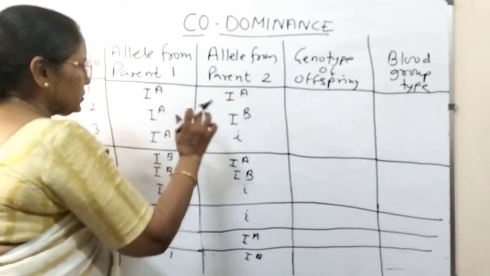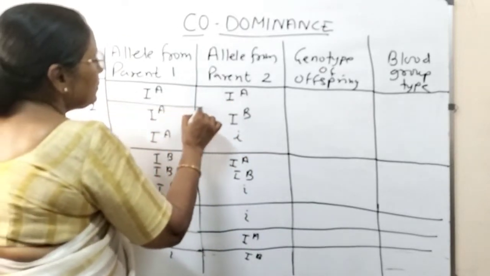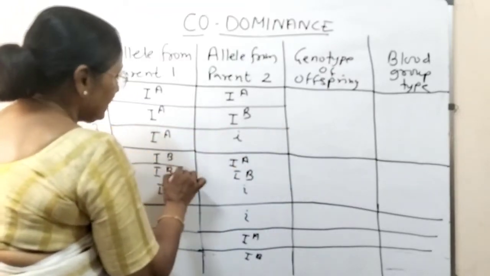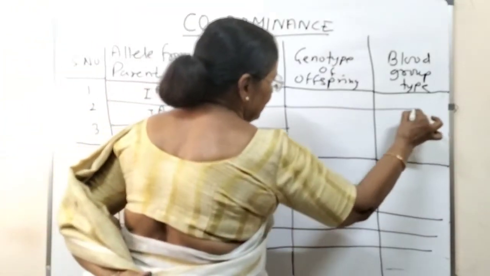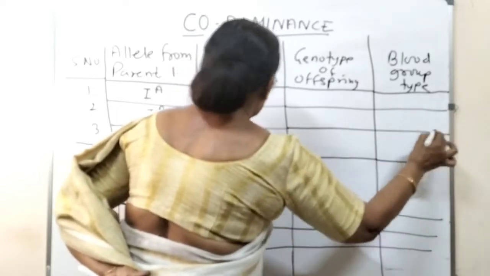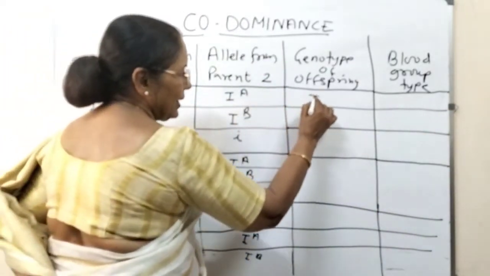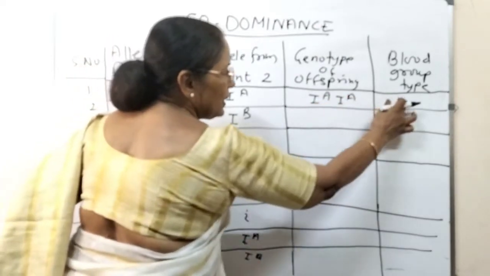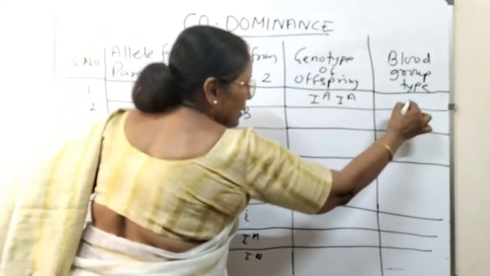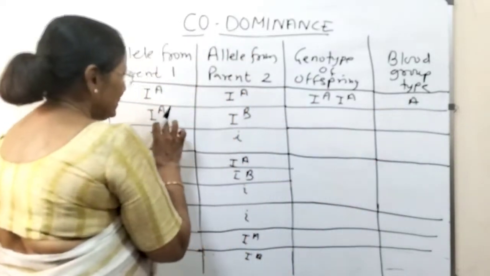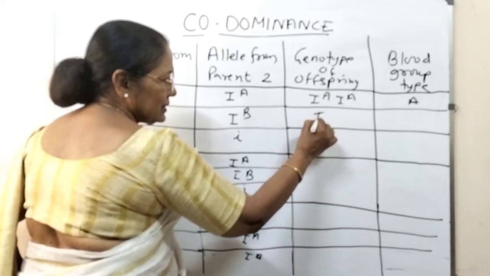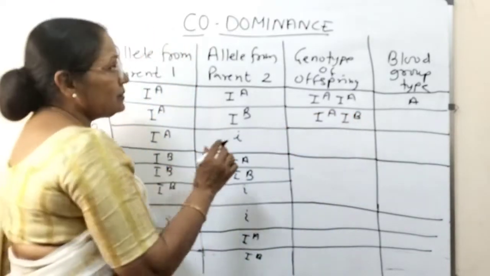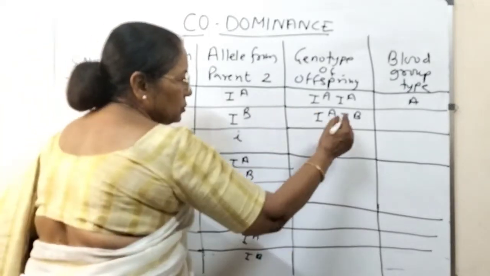Now just combine these two, go on combining these two and you will get the genotype of the offspring. So the first one is IA and IA. That means the blood group is A. Okay. Second, this is IA, IB. First let us write here IA and IB. Blood group क्या होगा? This is codominance. इसी को तो पढ़ रहे हैं तब से.